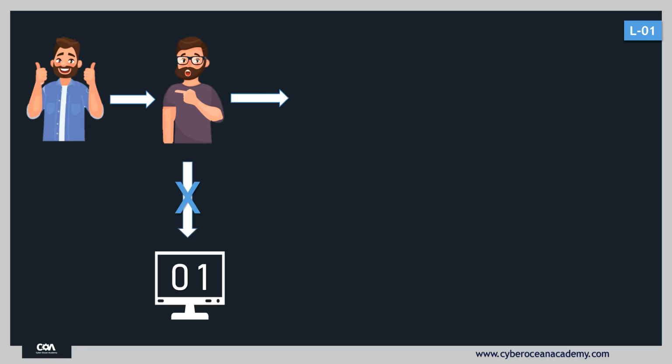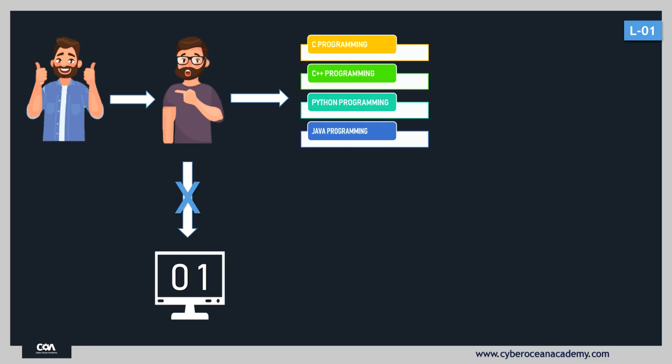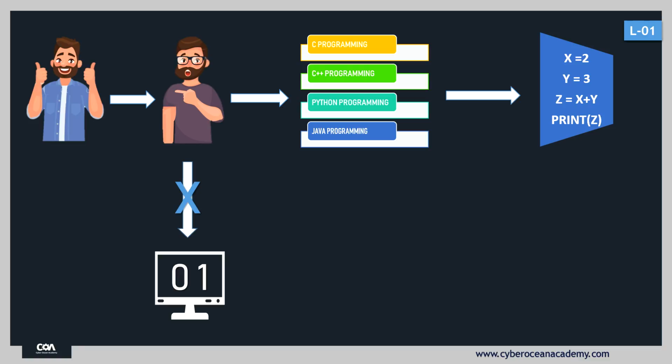What will we do? We just learn at least one programming language like C programming, C++, Python, or Java. A programming language is like our English language. It also has some set of symbols and some set of rules, which is your high level language, and our computer does not understand it directly. After learning one programming language, we will be able to write programs. Here you can see there is a set of instructions, which is basically your program, written in our normal English language.